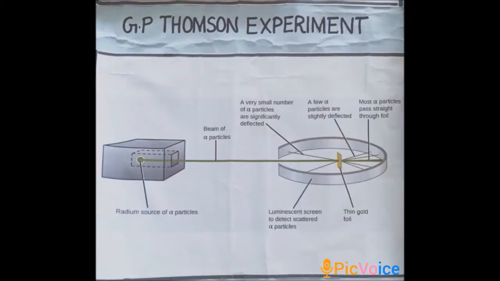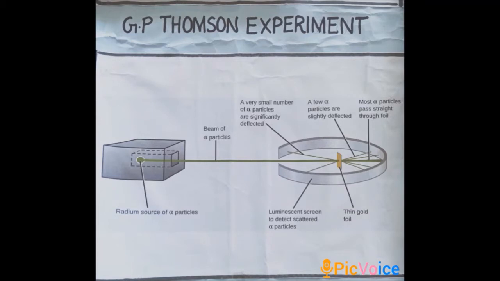Right. G.P. Thomson experiment. G.P. Thomson, son of J.J. Thomson, in 1928 performed experiments with a thin foil of gold in place of nickel crystal. Foil means a thin sheet made by hammering or rolling.